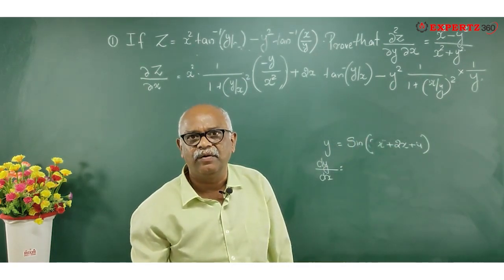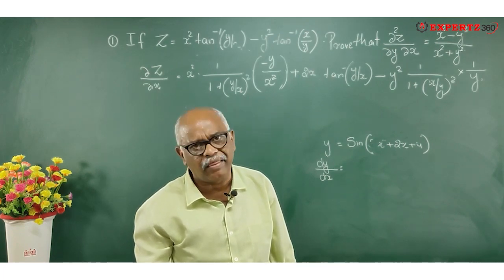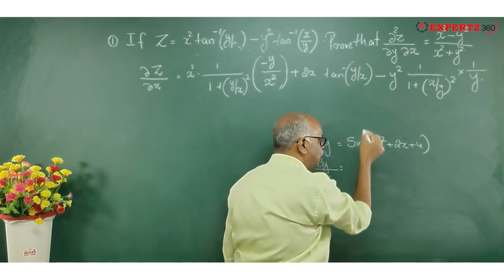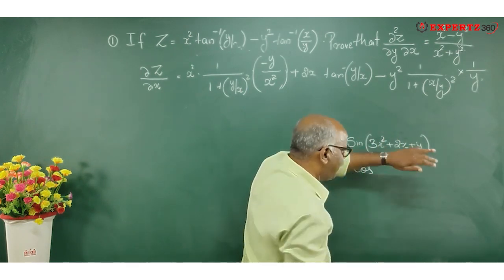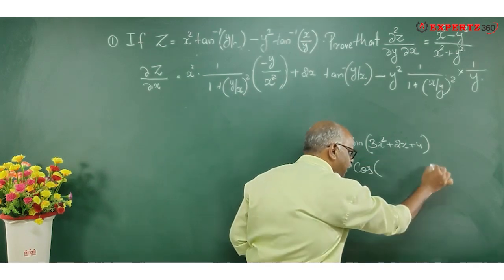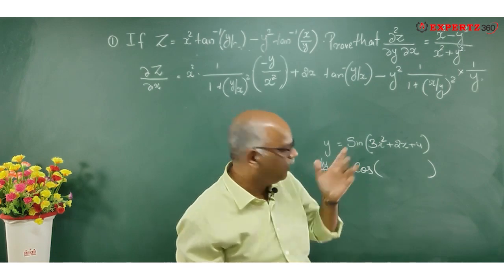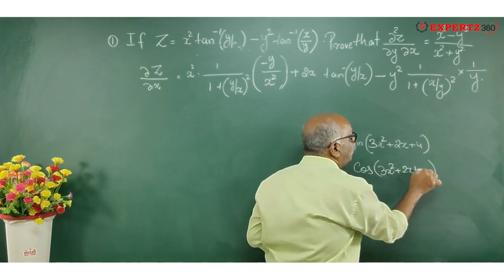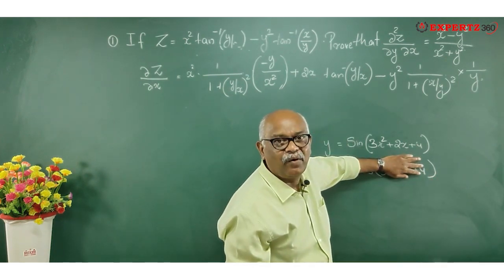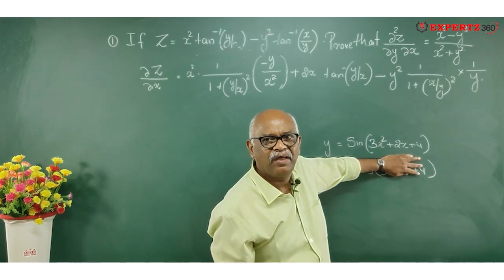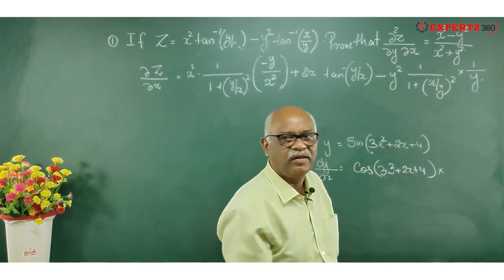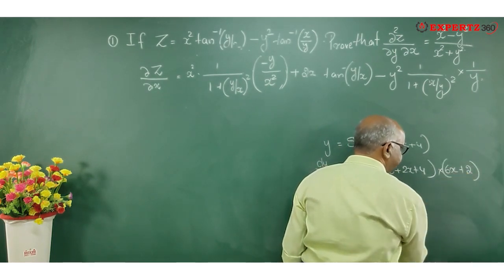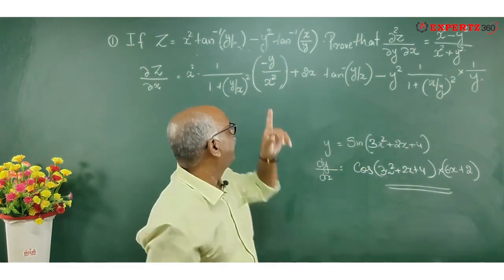Differentiate it. What is sine x? The differential is cos x. So sine of my finger becomes cos of my finger. Now I'll put the fingers over there. What is the value of the fingers? 3x square plus 2x plus 4. This is my finger. Now what I should do? Differentiate the finger also, into, 3x square plus 2x plus 4 gives 6x plus 2. Clear? This is what I have done over here.